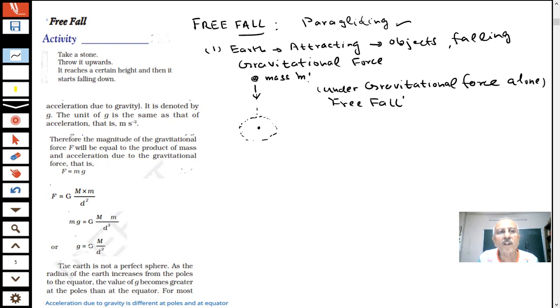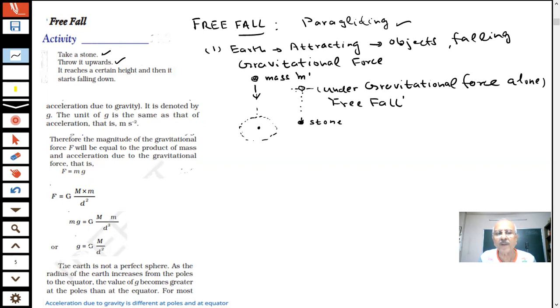Okay, you take a stone, student, and throw it upwards. What will happen? It will go to a certain height, then it will stop.